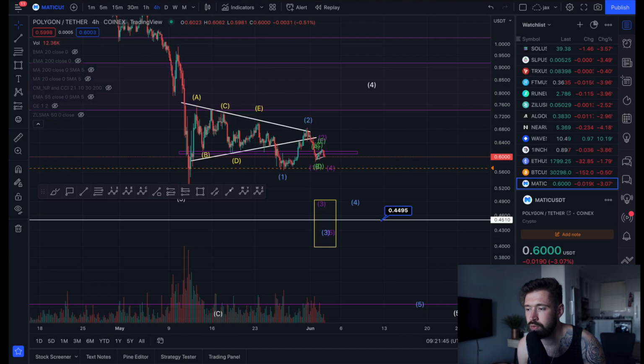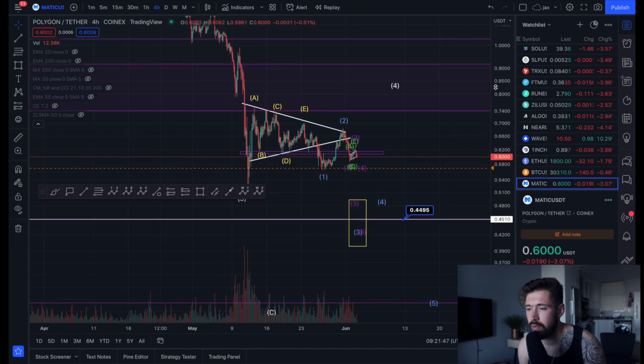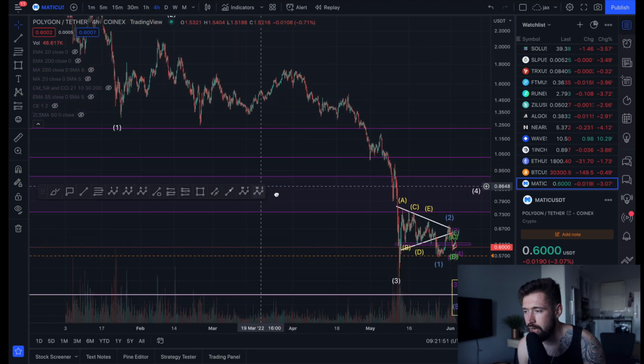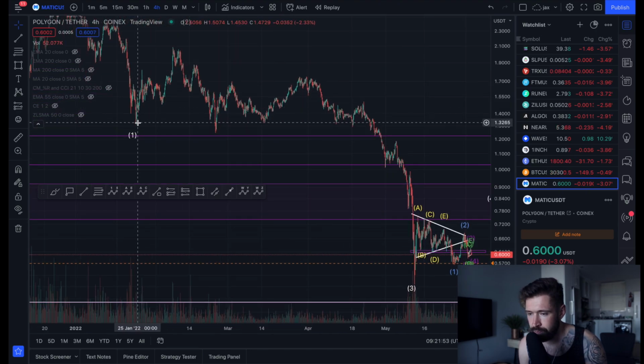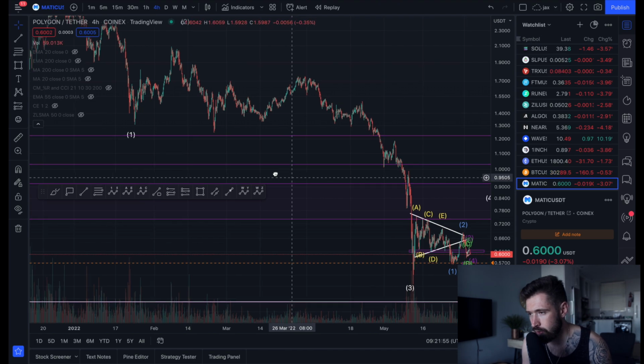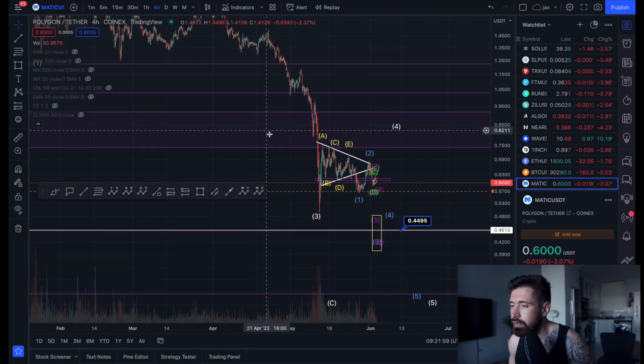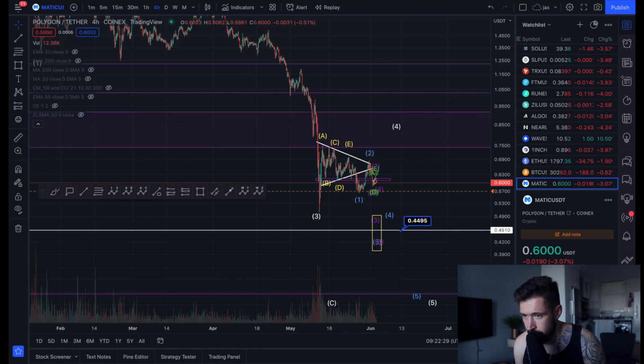And the only way to invalidate that is for wave 4 to come all the way up and break the wave 1 from the previous all-time high, which is currently coming in here at about $1.32. I don't think that's the more probable scenario, but it's just my opinion, not financial advice. So that's it for this one.